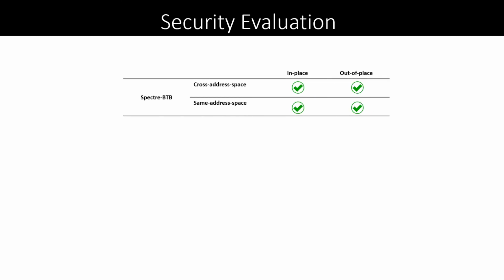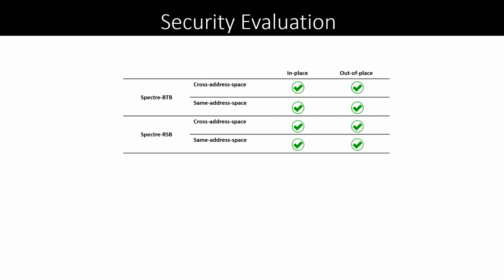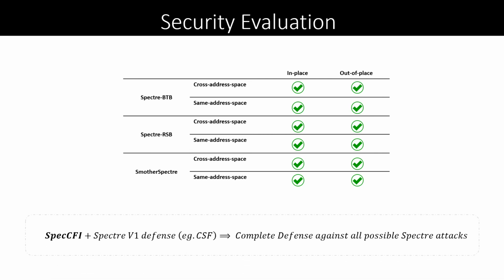We evaluated the effectiveness of SPECCFI against real-world exploits. The result shows that SPECCFI can prevent all different vectors of Spectre BTB. Also, SPECCFI can mitigate all vectors of Spectre-RSB and smarter Spectre attacks. It's good to mention here that by combining our solution with an existing hardware-software solution for Spectre V1, we can close all variants of Spectre attack. Also, note that to complete the defense against Spectre V1, stopping Spectre variants 2 and 5 is necessary because the V1 defense could easily be bypassed by using these two classes of attacks.